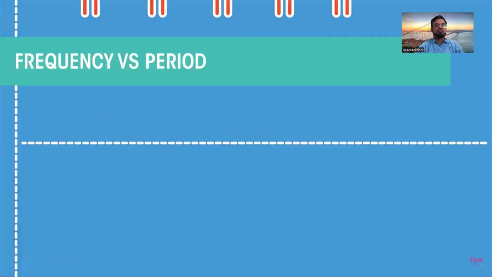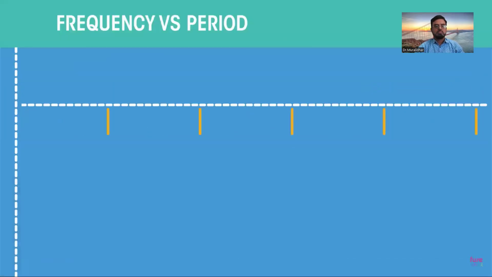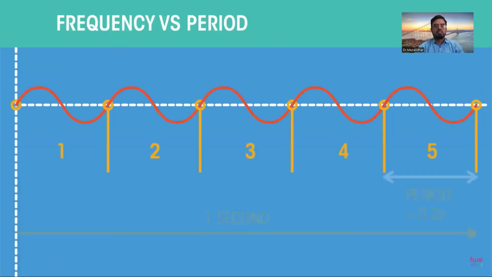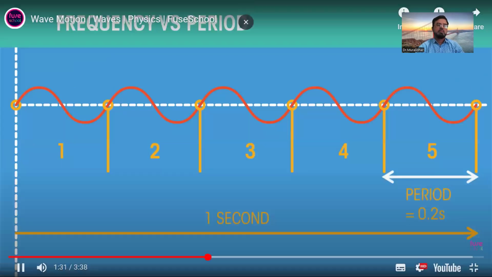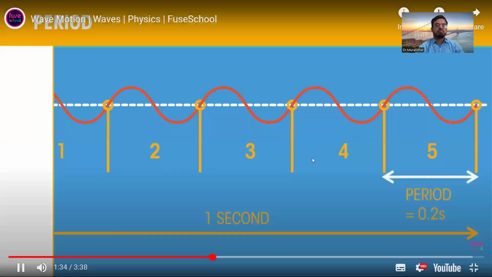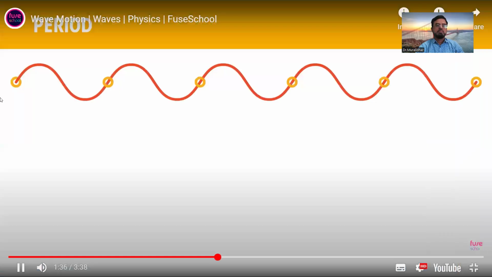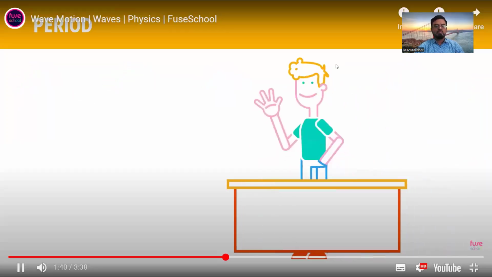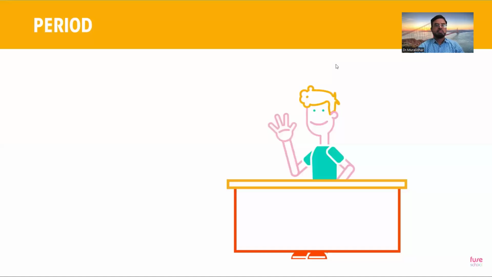The frequency and period are often confused. The frequency refers to how often something happens, whereas the period refers to the time it takes to happen. The period of a wave is the time for one complete cycle, so the time taken for one person to stand up, wave, and sit down.